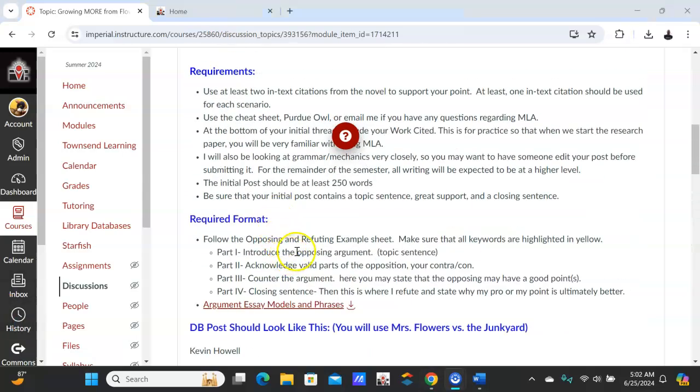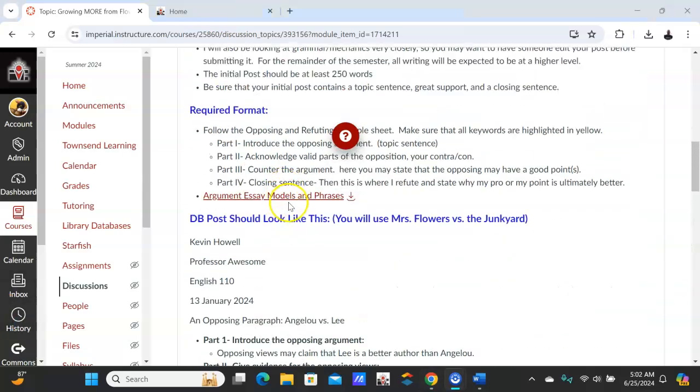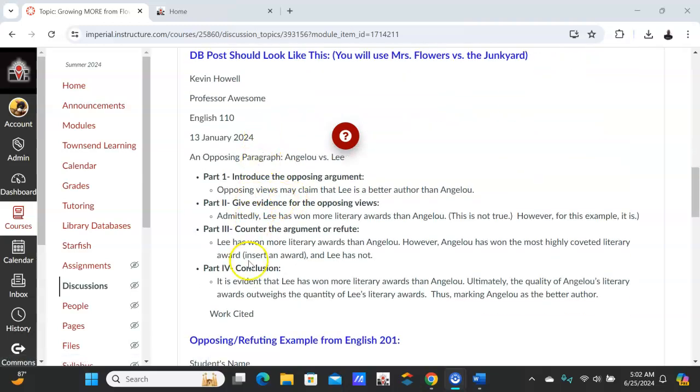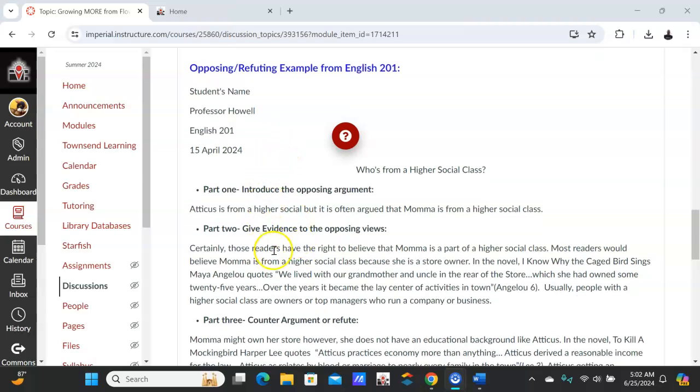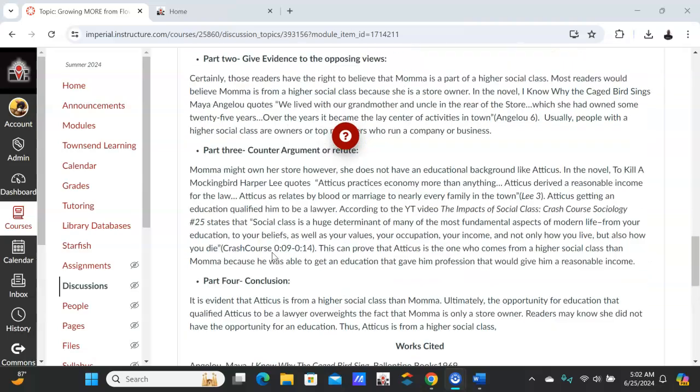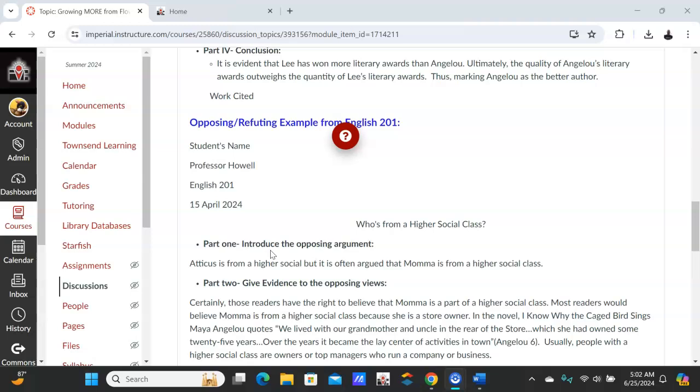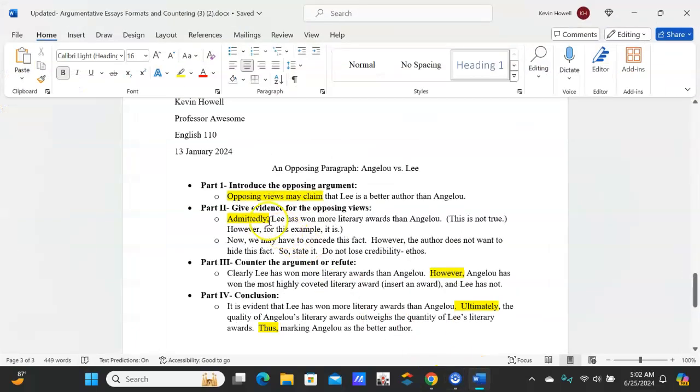So here's the sample here. The essay models are here. Here's one that I've done. Here's one that an actual student has done. And the one that I really think you should use because it really stays on track is opposing views may claim that. I think it's just very clear because opposing views may claim that, and you know your cons coming here and then your pro.